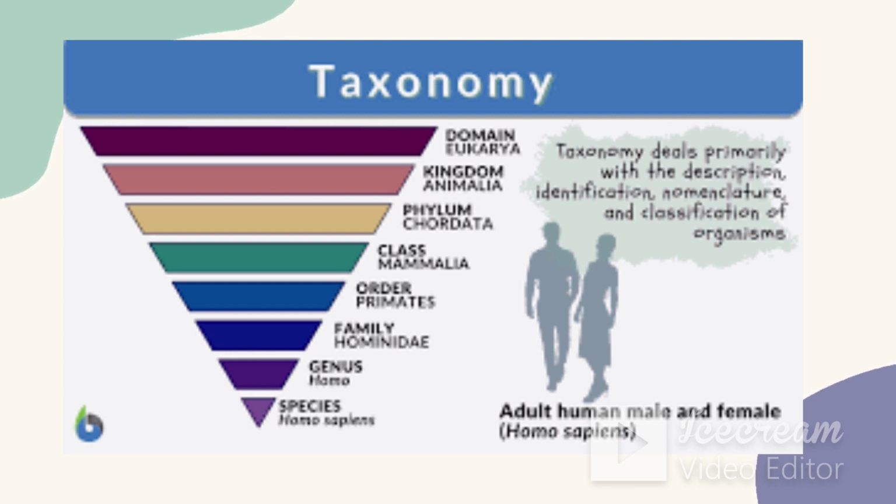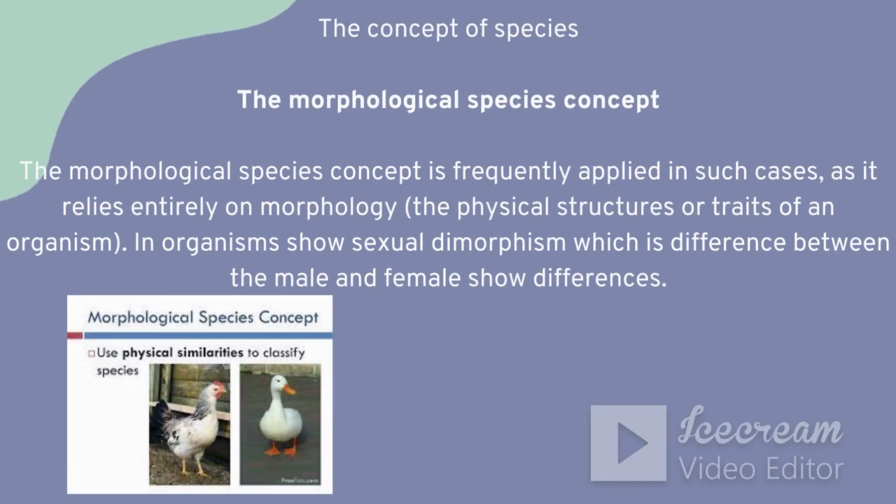So Homo sapiens is our scientific name. Modern man is considered under Homo sapiens sapiens. So this is the taxonomy of human.